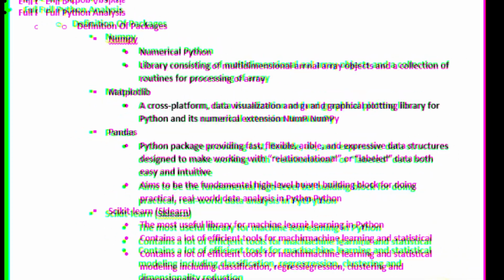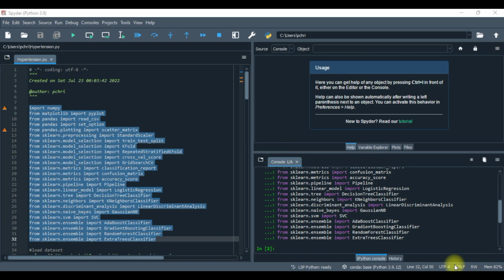Now let's get to the fun stuff. Ladies and gentlemen, we have all the packages loaded up in Python here.